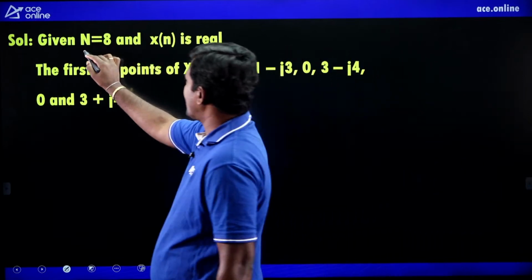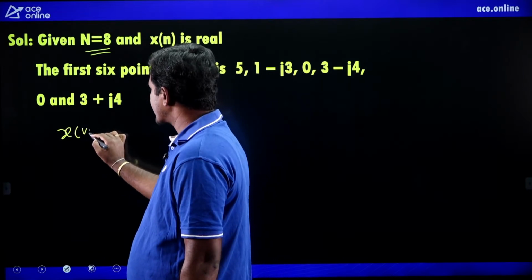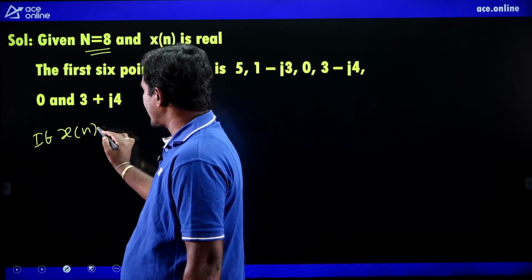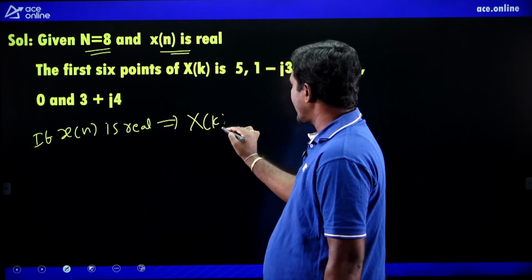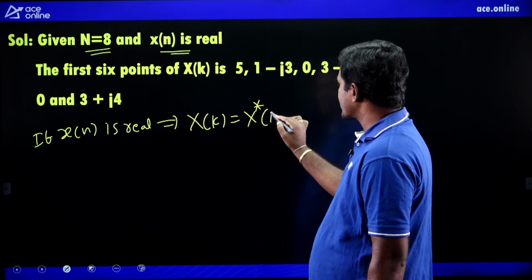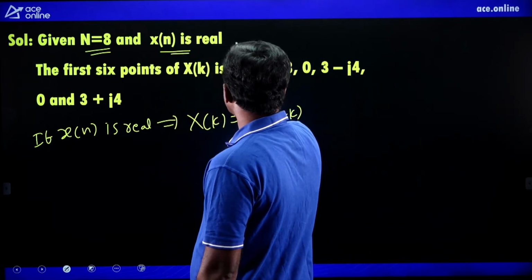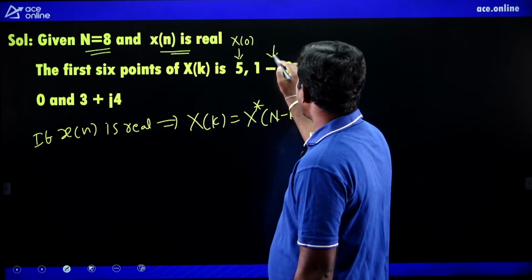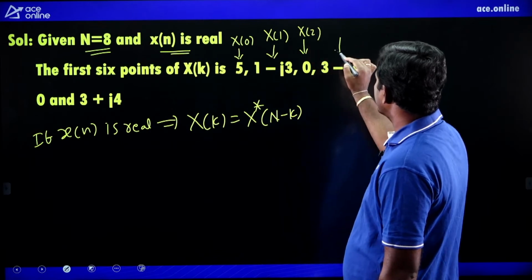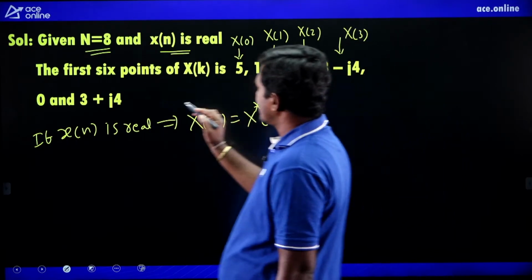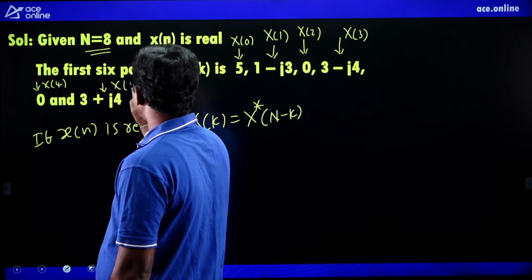Given capital N equals 8 and x of n is real. It is very, very important that if x of n is real, you have to know this property: capital X of k equals capital X star of N minus k. The first value is capital X of 0, then X of 1, X of 2, X of 3, X of 4, and X of 5.